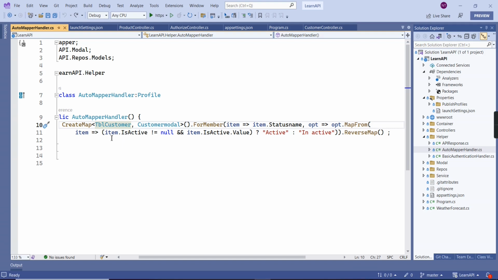Instead, I have IsActive, and the data type is also different. StatusName is a string and IsActive is a boolean. So here I'm checking some condition and assigning a value to StatusName. This kind of logical change we can also apply through AutoMapper.